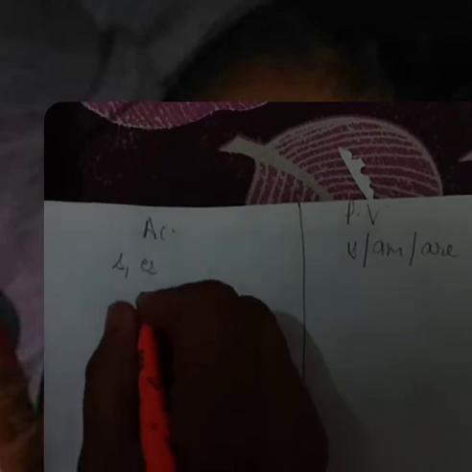If S or ES is there, we will change it into is, am, are plus V3. Always remember that while changing active voice into passive voice, we always use V3. V3 means the third form of verb. Okay, next, V2 means second form of verb. If V2 is there, we always use was, were plus V3.